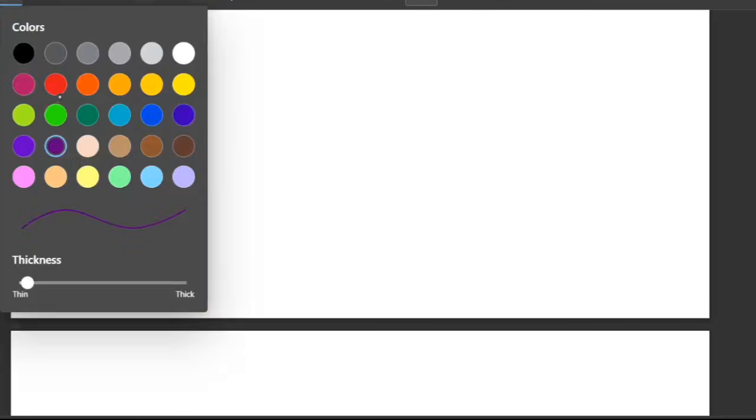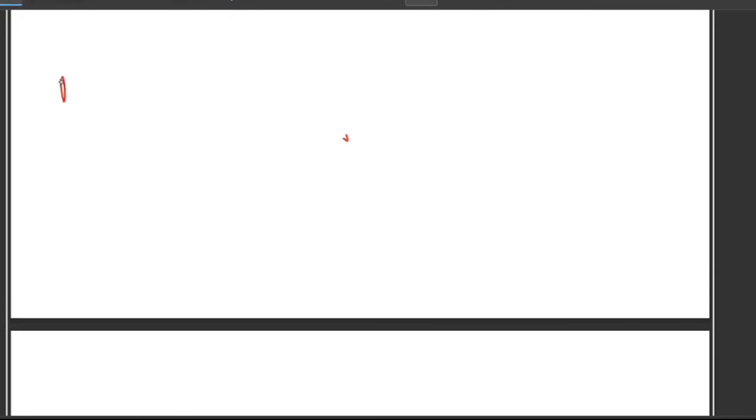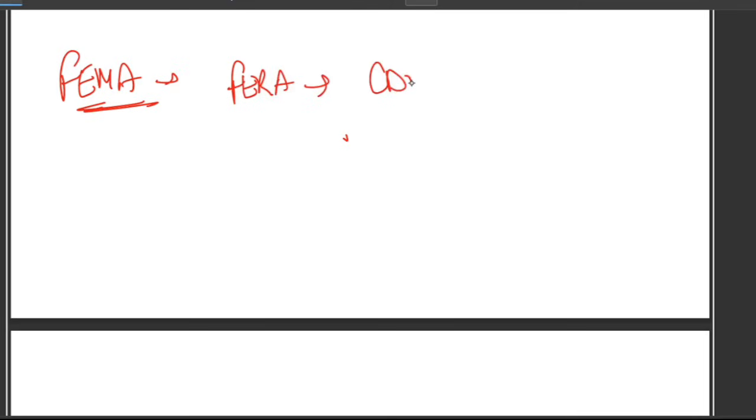So let's get started. First of all, let's understand the core concept in simple language. See, what happened under FEMA, and also FERA, you can say. There are 2 clear situations where filing a CDF becomes compulsory. When does it become compulsory to file a CDF? What are the 2 situations? Let's have a look.